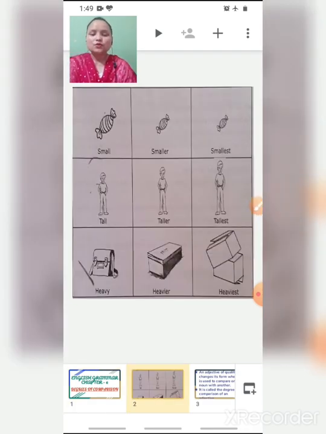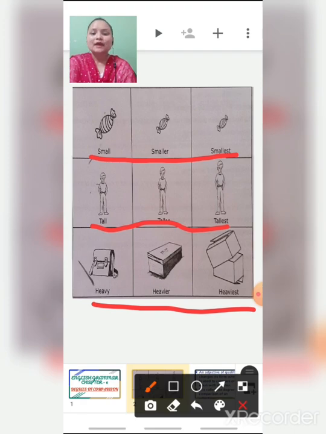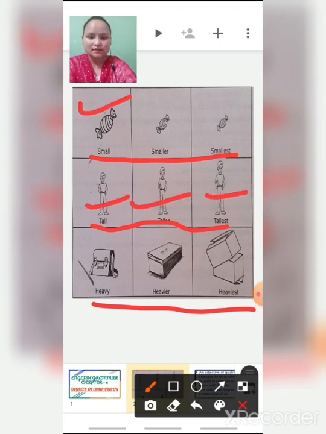Now you can see pictures here, right? Small, smaller, smallest. Tall, taller, tallest.